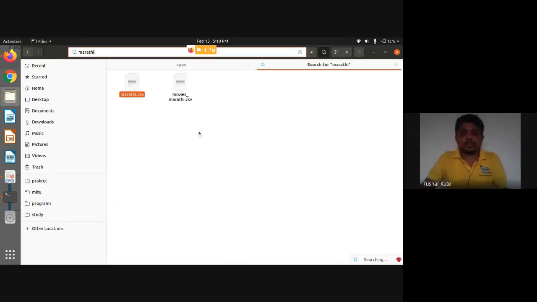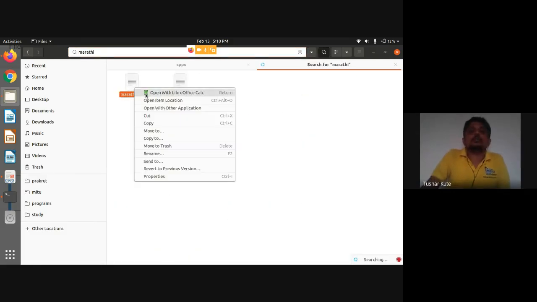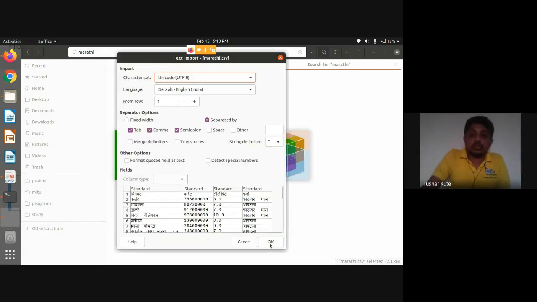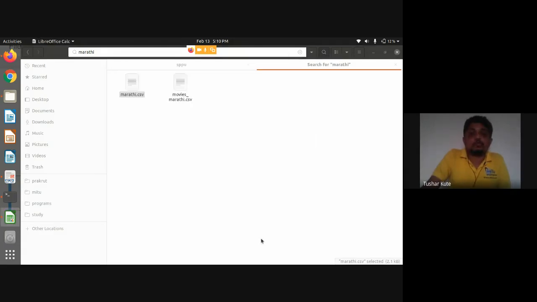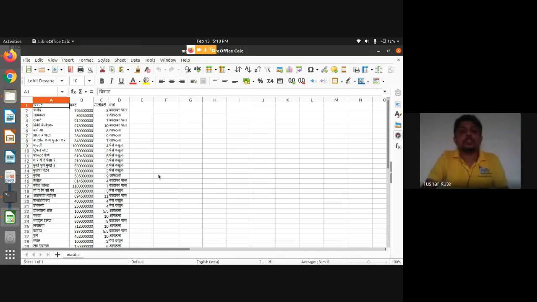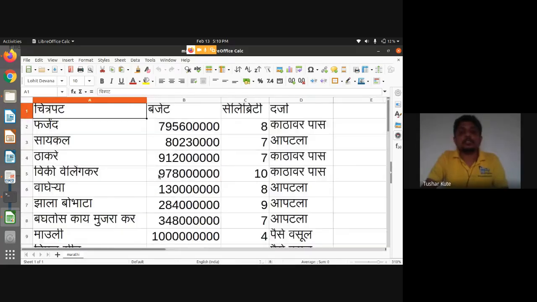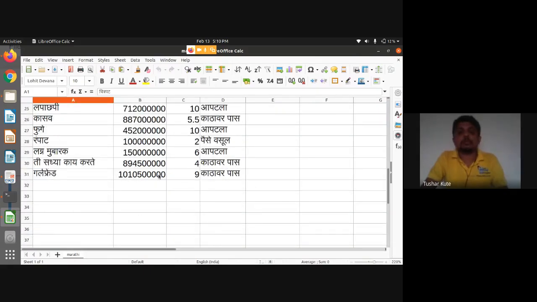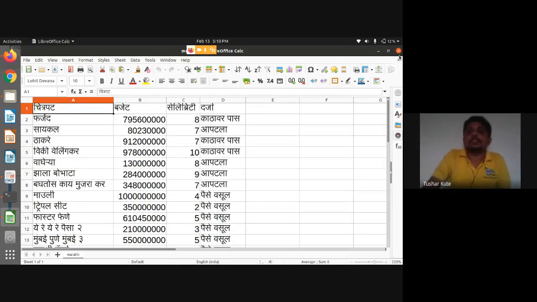Yeah, this is one. I'm having a data set with me which contains Marathi text, and I want to perform operations on movies. See, these are the names of the movies. Their budget is given. Can I write a code to do analysis on it? Yeah, exactly. It's possible. Remember, I can do analysis of this kind of data also very easily.